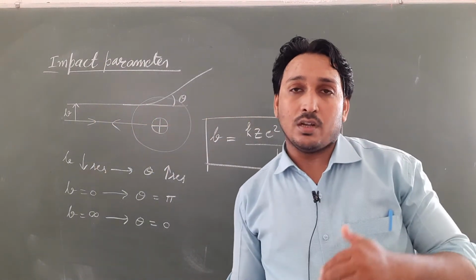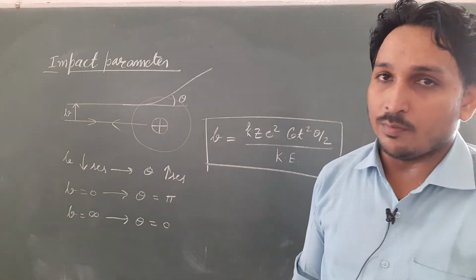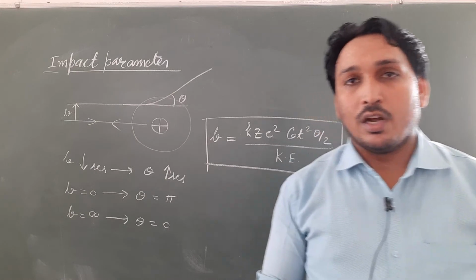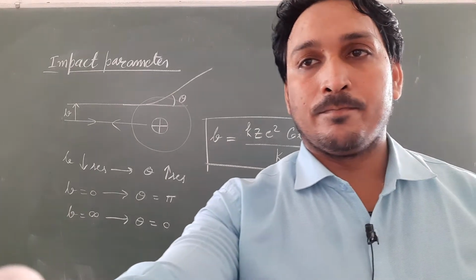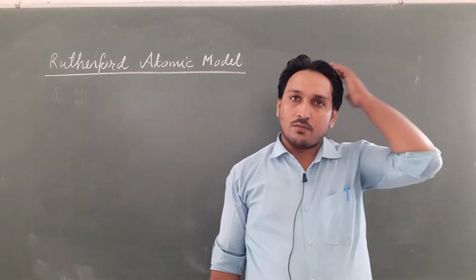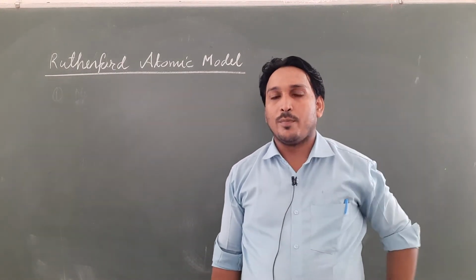Now let us discuss the outcomes of the Rutherford alpha particle experiment.